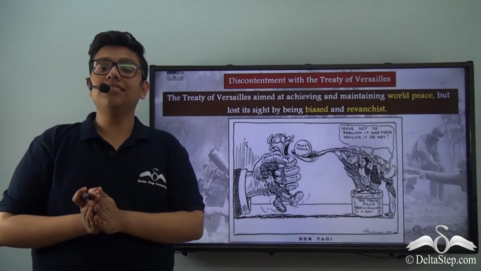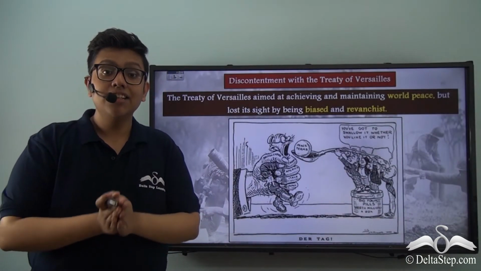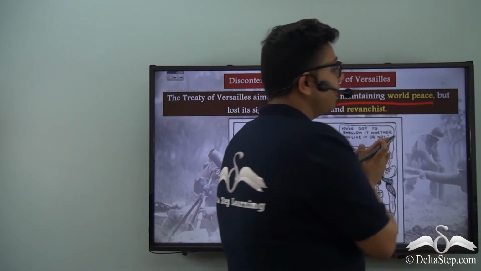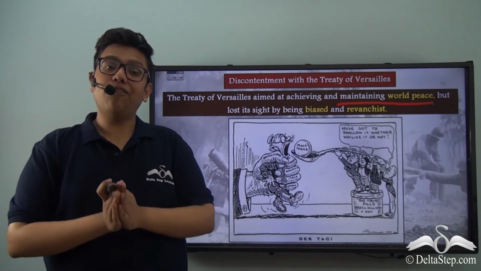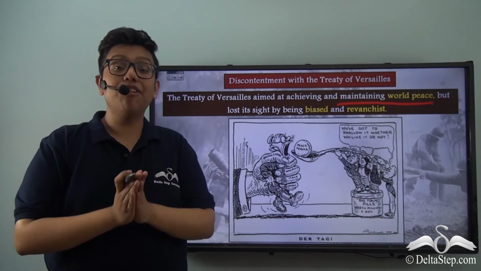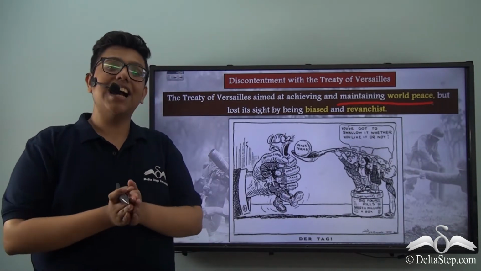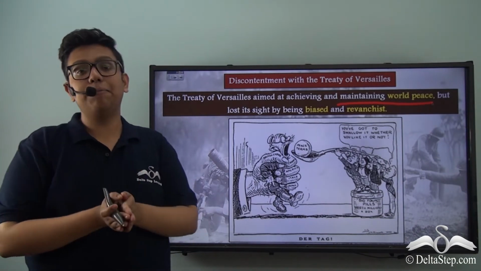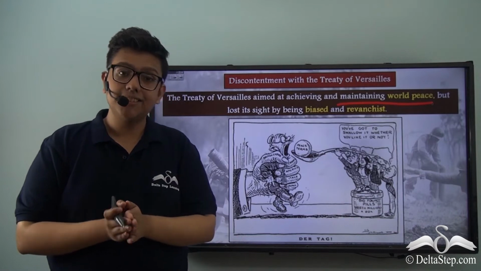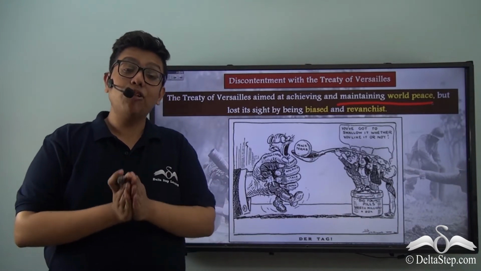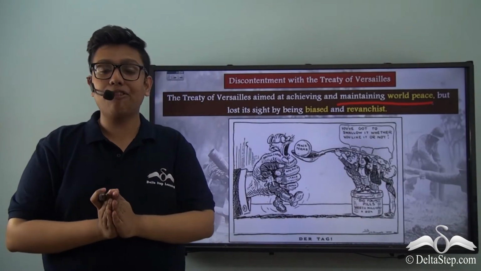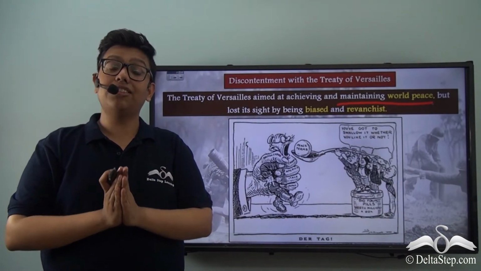The Allied nations aimed the Treaty of Versailles to achieve and maintain world peace, and to also make sure that a conflict like the First World War never occurs again. But such idealism is often not the reality. What actually happened is that some Allied nations, particularly France, wanted Germany to suffer. France wanted Germany to truly pay back for all the death and destruction which it had caused.